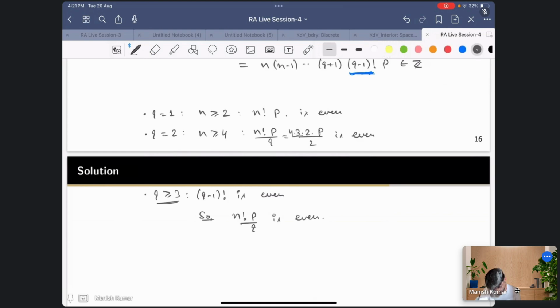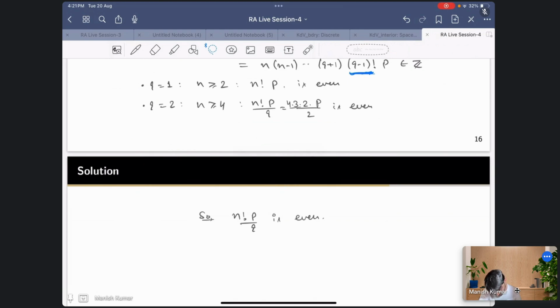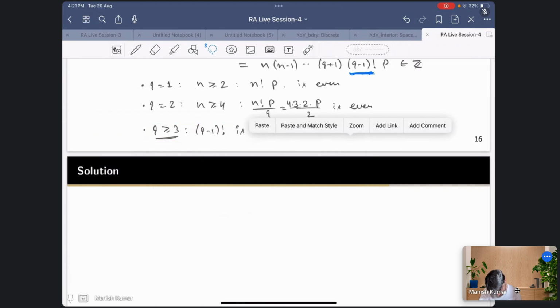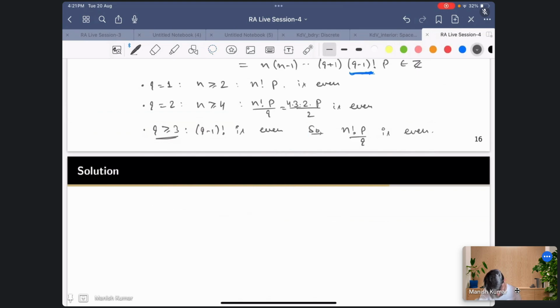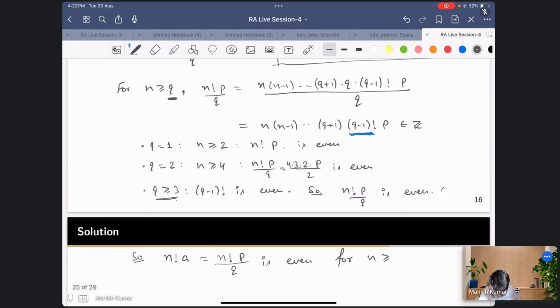So if I combine all these cases, n factorial a, which is equal to n factorial p by q, is even for n greater than or equal to q, right, from here.